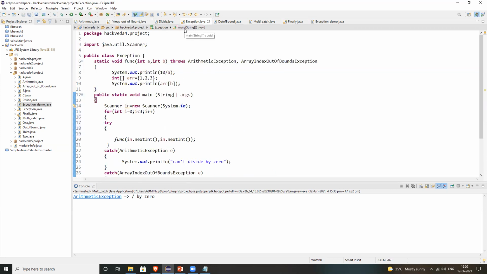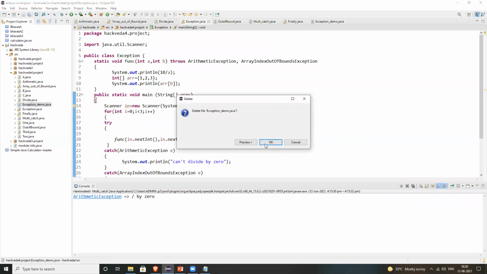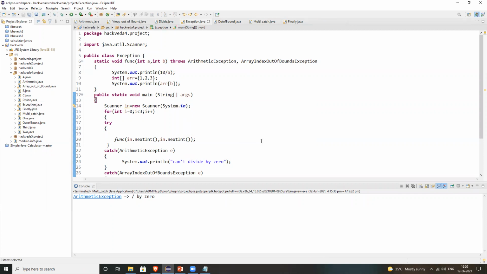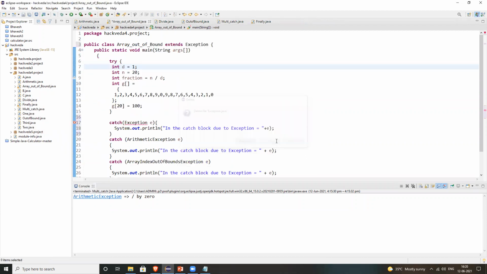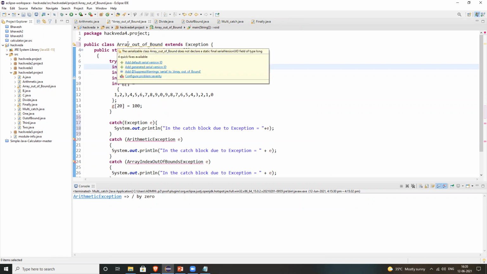Okay, you can do one thing. What is the code in the exception? Can you move this exception file into some other package, or you create a new package. I delete it. Yeah, you can delete it. Now check is it not deleted. Not deleted. I think I deleted some other file. No issue, I will resend you. No, wait, I can.